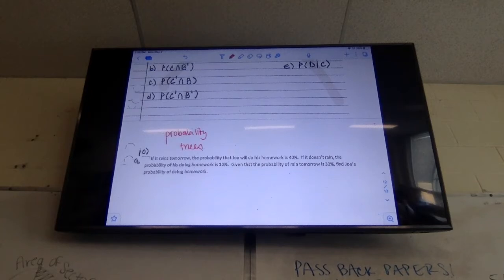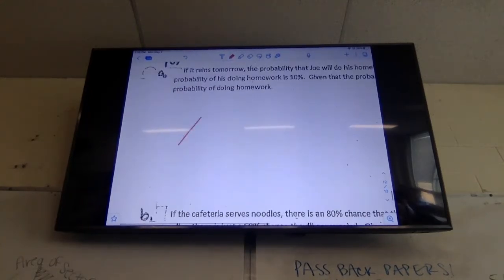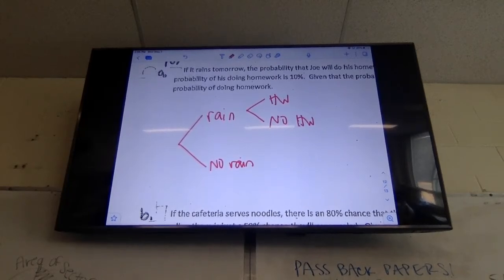If it rains. So the first thing that matters is the rain. So I'm going to draw a sideways tree, with a little arrow up and down. I'm going to write rain and no rain. And no matter what the weather decides to do, he has the option to do his homework or not do his homework. So for rain, I've got a branch that goes to homework and not homework. And for no rain, I've got a branch that goes to homework and not homework.